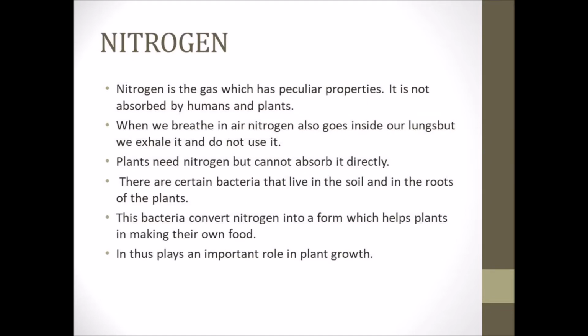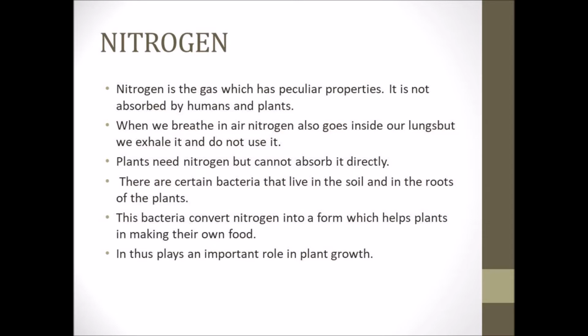The next gas we are going to see is nitrogen. Nitrogen is a gas which has peculiar properties. It is not absorbed by humans and plants. When we breathe in air, nitrogen also goes inside our lungs, but we exhale it and do not use it.